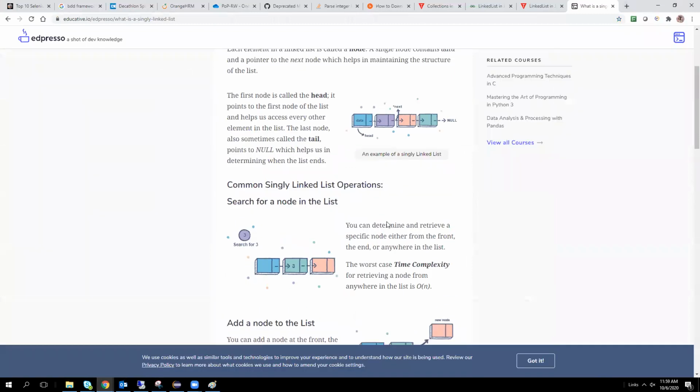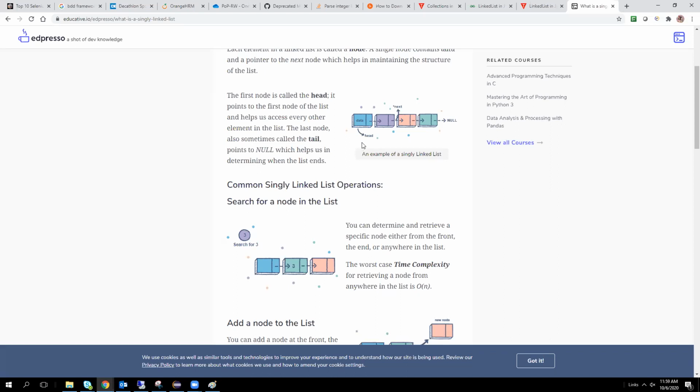Here we have to call it a list, don't call it an array. A list of items will be stored in different locations, so we have to connect those items through pointers. Pointer means the address of the next element. So we have to maintain particular addresses to maintain the connectivity between list items.